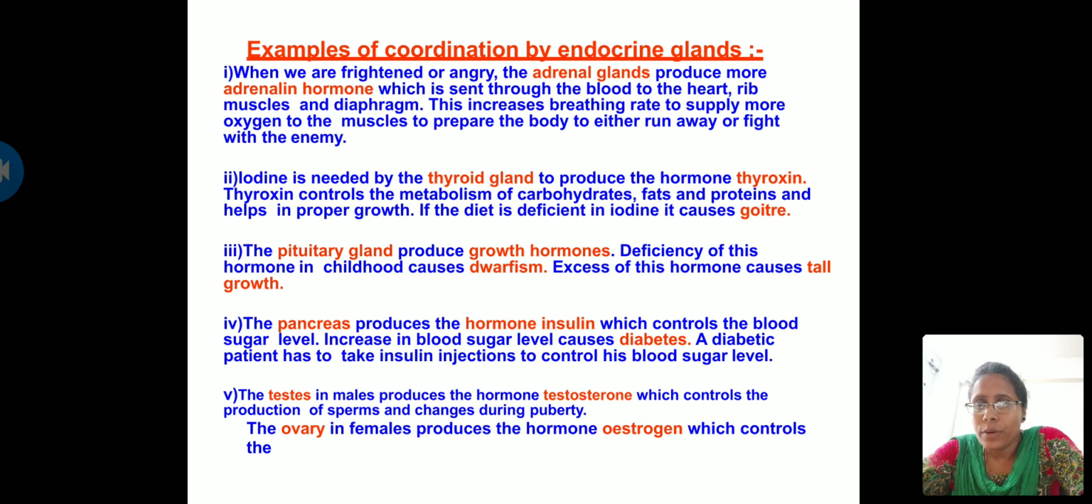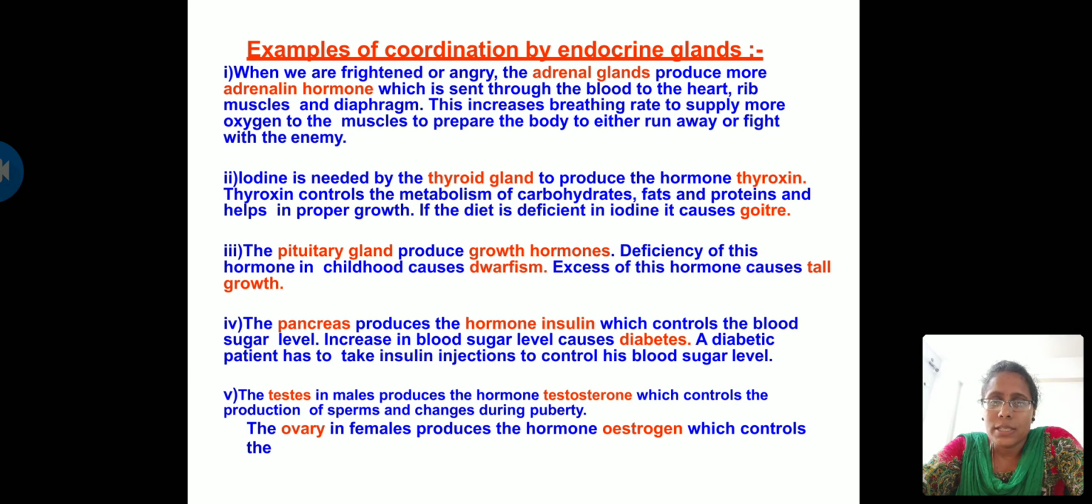The fifth one is the testis. In males it produces the hormone testosterone, which controls the production of sperms and changes during puberty. I told you already when I showed you the diagram. The ovary in females produces the hormone estrogen, which controls the birth rate.